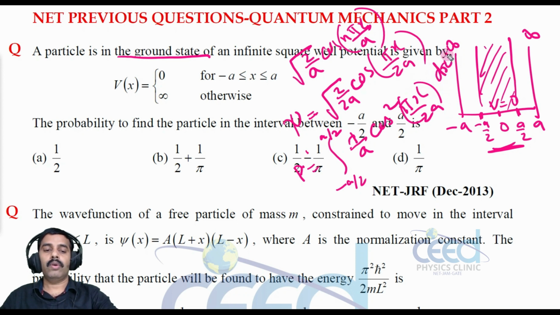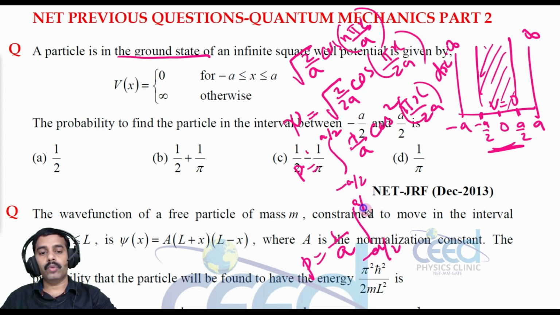Now let us integrate this. I can take 1 by a out. Then the integral from minus a by 2 to a by 2 of cos square x, which I can write as 1 plus cos 2x by 2. So 1 by 2 into 1 plus cos 2 pi x divided by 2a, which is cos pi x by a. Let me cancel that 2.